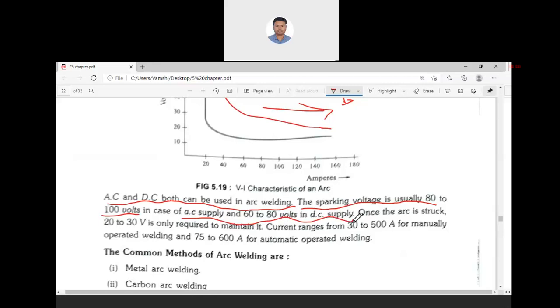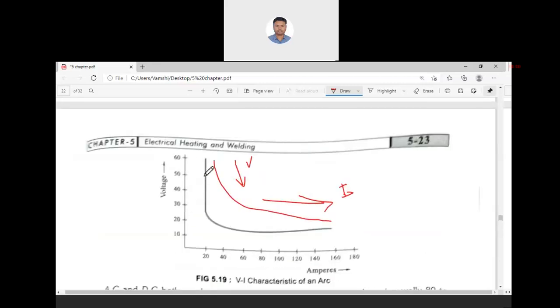So once the arc is struck, in order to maintain the arc, lesser voltage is sufficient. But in order to produce the arc, sufficient voltage is required. That's why the open circuit voltage before welding may be 50 volts, 60 volts. But once the welding is happening, heavy currents flow, which will reduce the voltage.